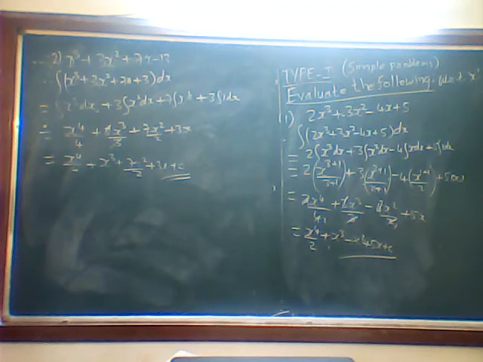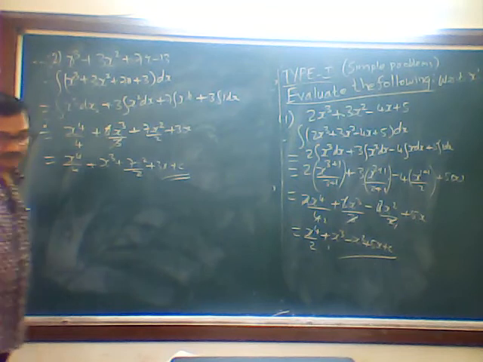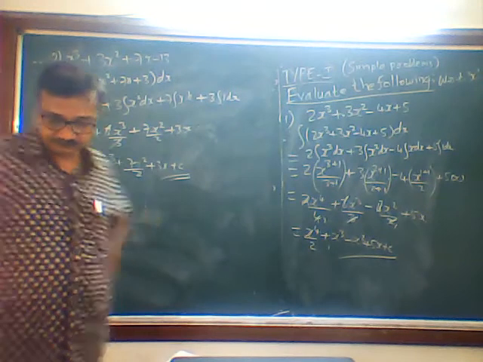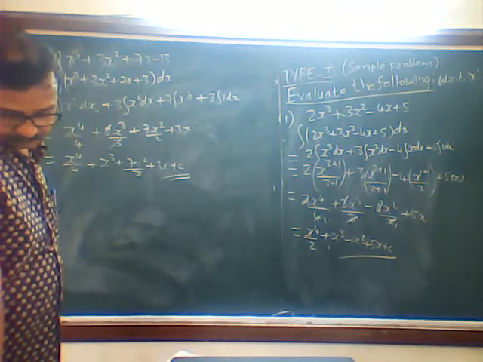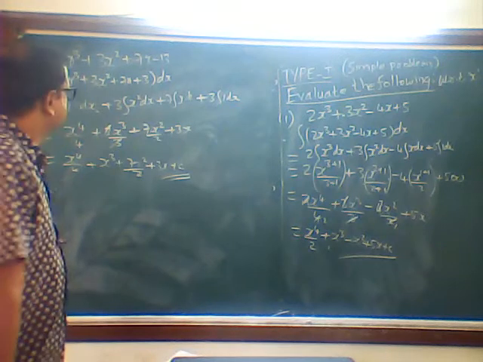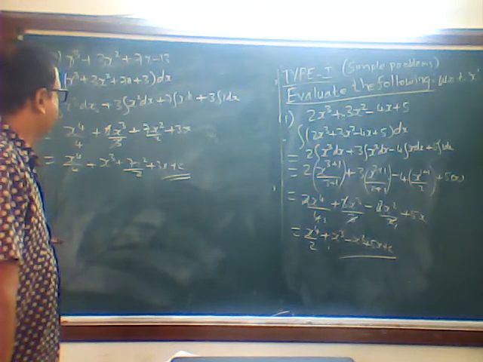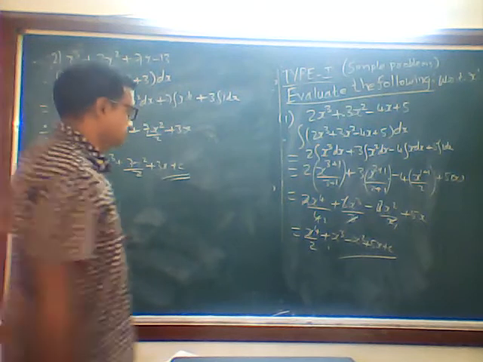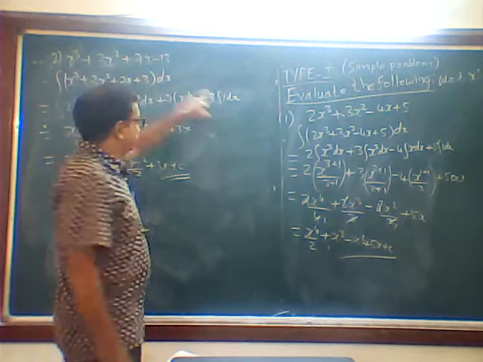Plus x cube plus 7x square upon 2 plus 13x plus c. Sorry, it is plus 13, not minus 13.